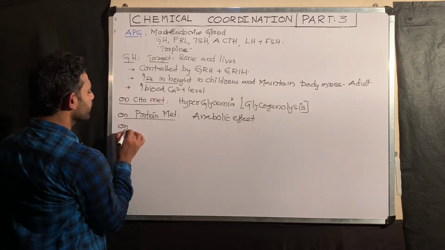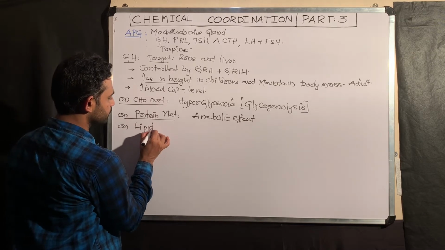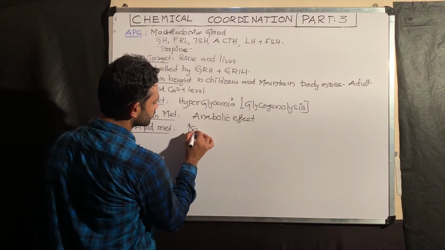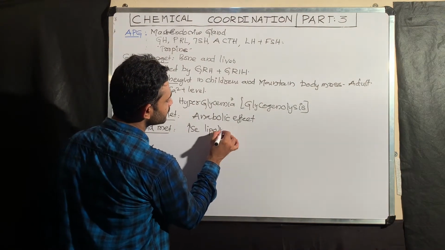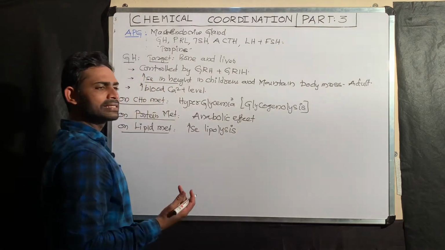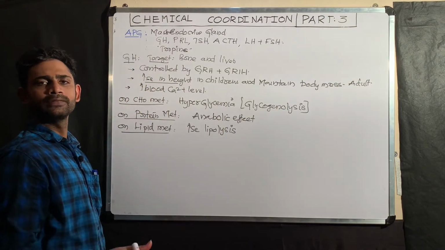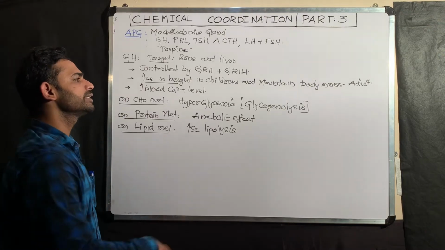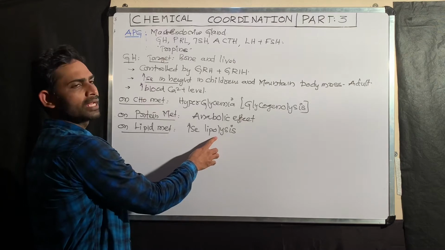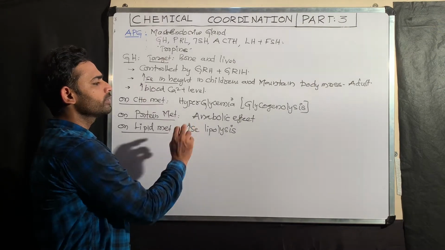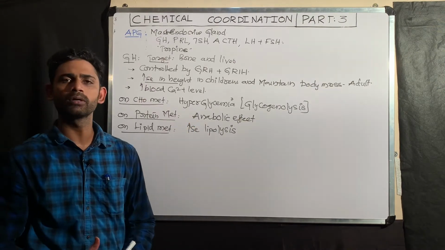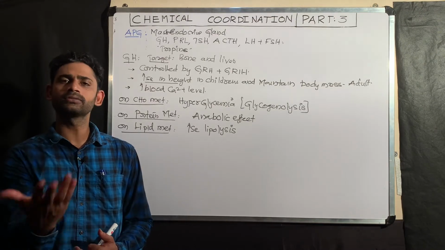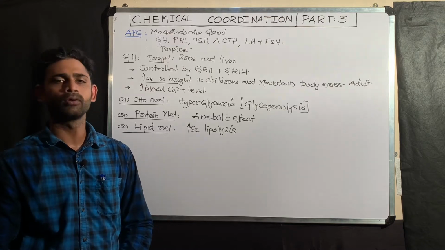The next one: the effect on lipid metabolism. Growth hormone increases lipolysis, meaning it increases the breakdown of lipids, especially fat, which generates energy for the children. That is why this is a catabolic effect. Lipolysis is a catabolic effect, while the effect on protein is anabolic. Overall, growth hormone shows mixed effects: one way it shows the catabolic effect, another way the anabolic effect.